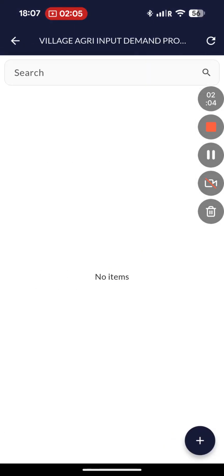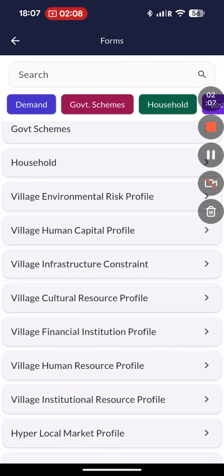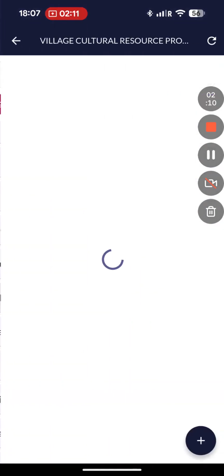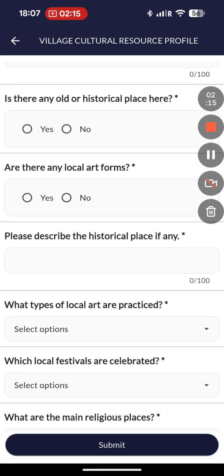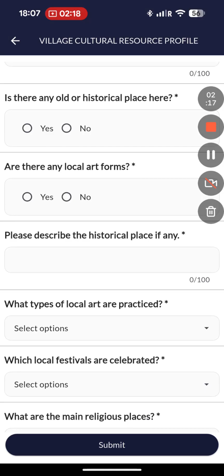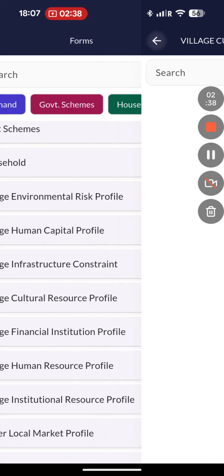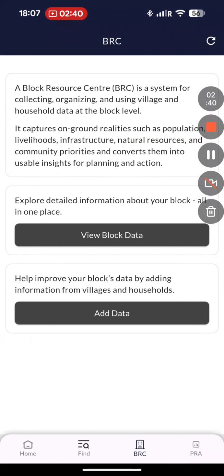I'll give you an example of another form, let's say the village cultural resource profile. Here: is there any traditional knowledge in the village? Is there any old or historical place here? Are there any local art forms, etc.? So this is a pretty detailed input structure which you have to fill. This is community gathered information that will help us build the village profile, and on top of that, the block profile. Now I'll show you how the block profile looks.